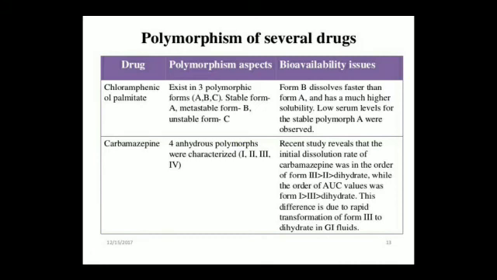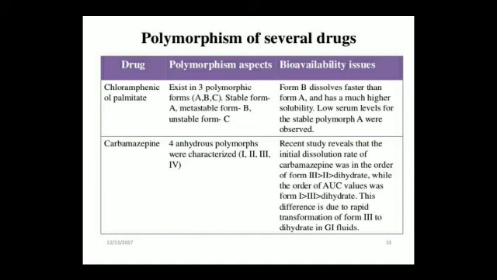Next one, enhancement of bioavailability. Chloramphenicol palmitate exists in three polymorphic forms: A, B, C. A indicates the stable form, B indicates the metastable form, and C indicates the unstable form. Form B dissolves faster than form A and has much higher solubility.